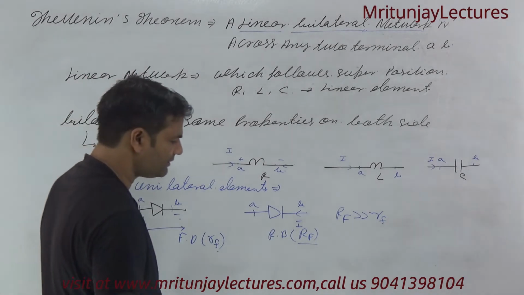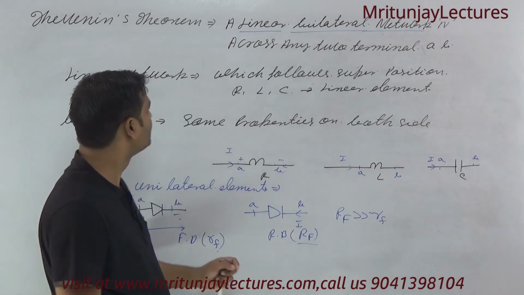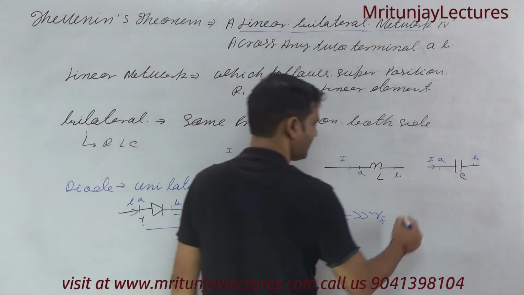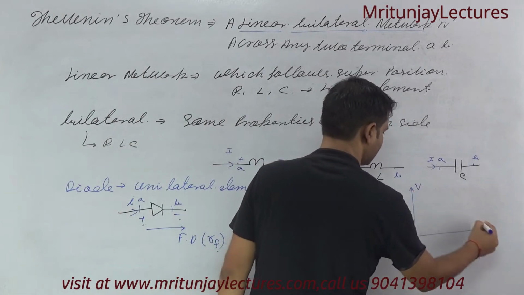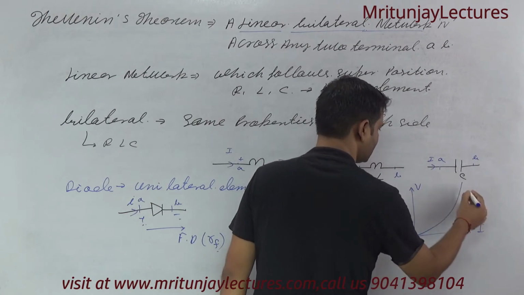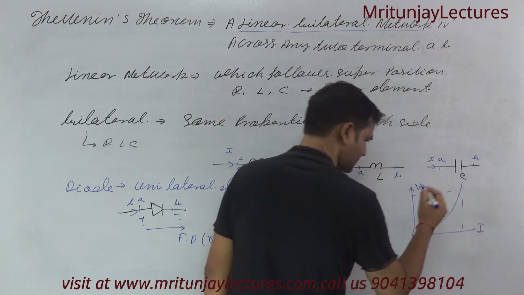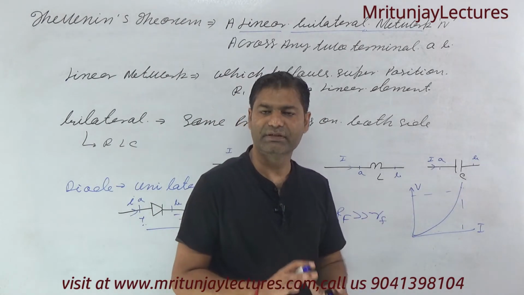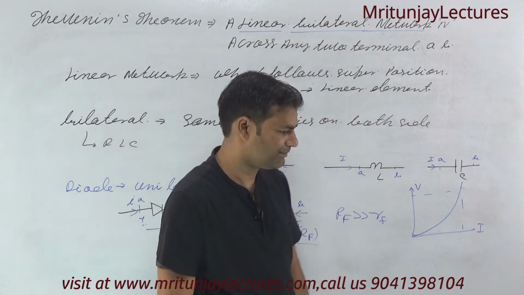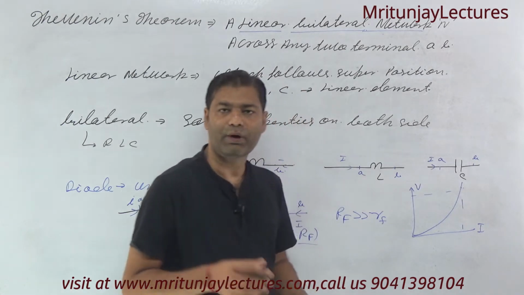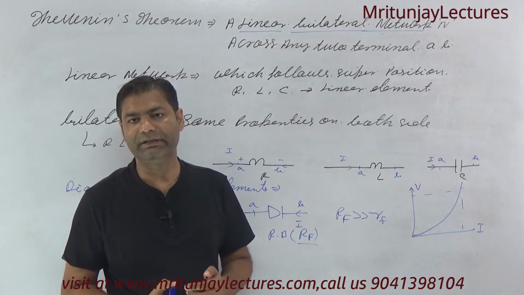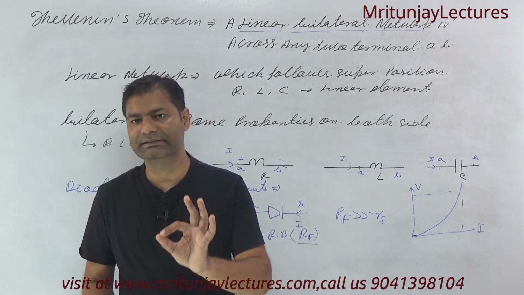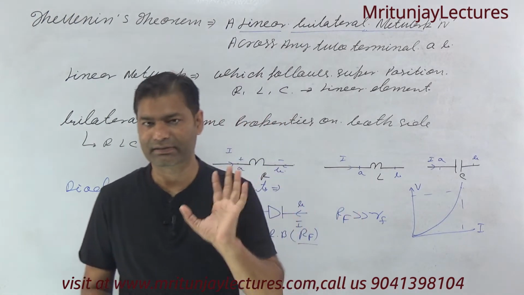Another reason, this also does not follow linear property, because if we plot voltage and current, what about the graph? The graph is like this, so it never follows linearity. So is it clear why diode is not a linear element and not a bilateral element? And RLC is clearly a bilateral element.